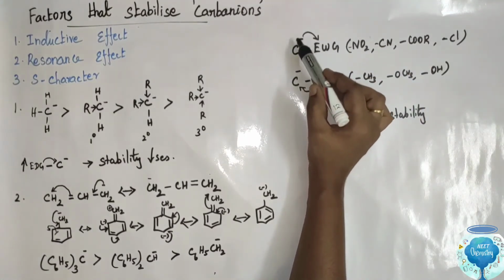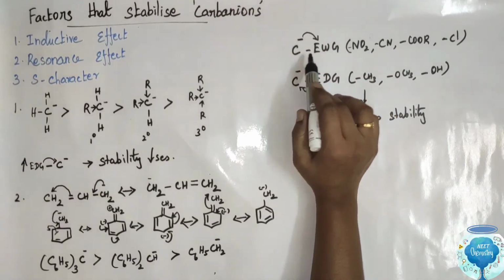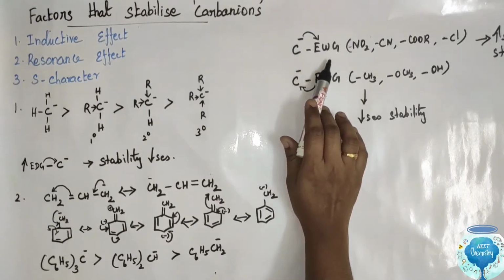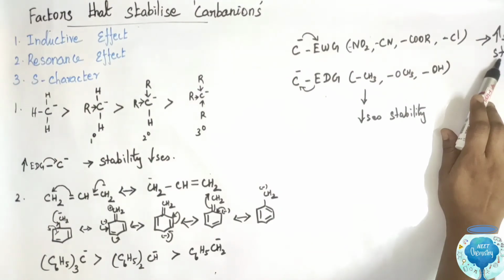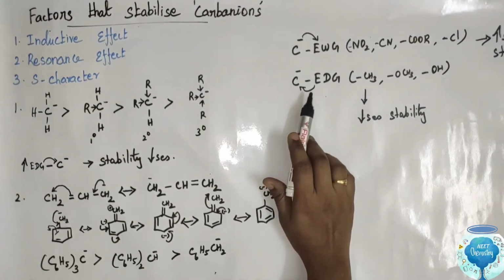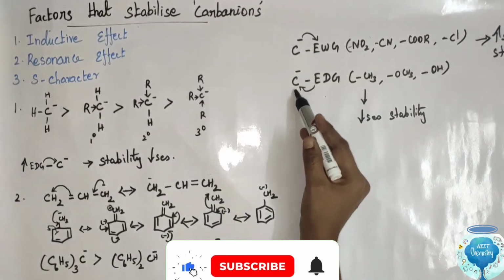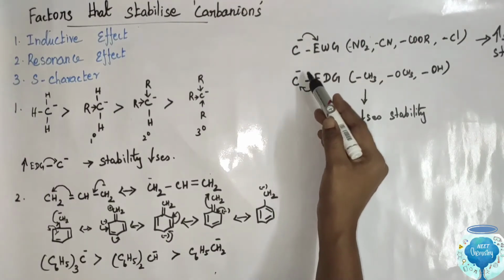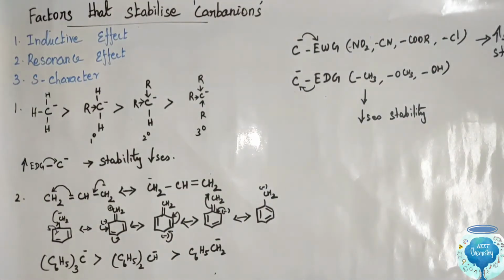So the intensity of the negative charge decreases, and the stability of the carbanion increases. The carbanion with an electron donating group: the electron donating group donates the electron towards the carbanion. So the negative charge of the carbanion increases, and the stability decreases.